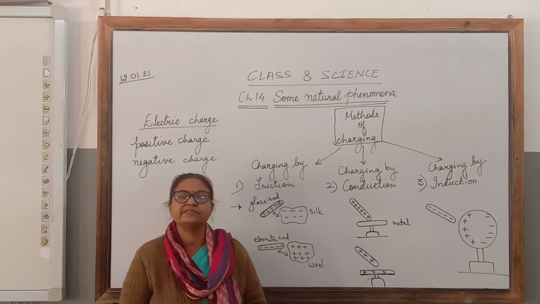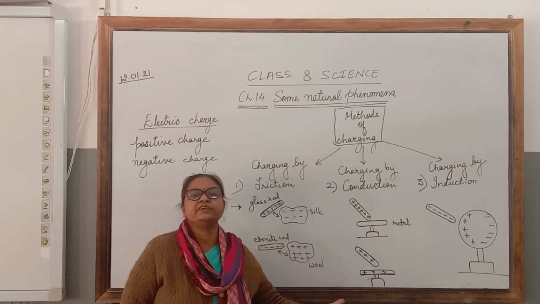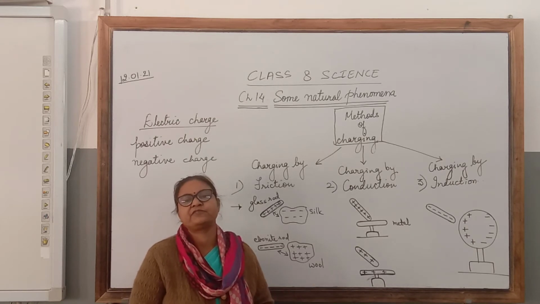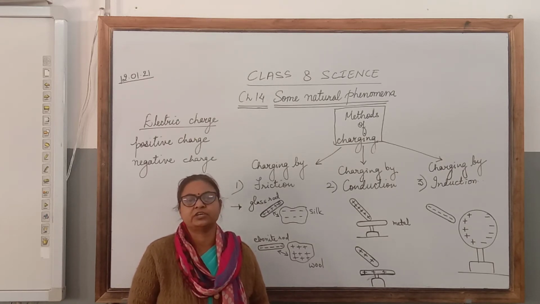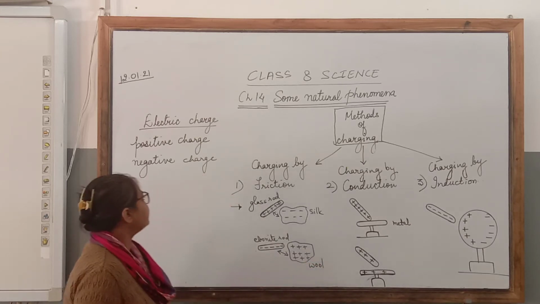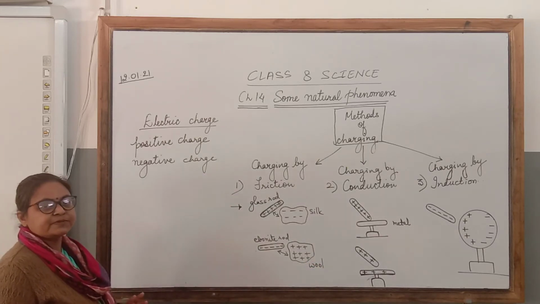And the other object which gains those electrons becomes negatively charged. So we can say that charges are of two types, positive and negative charges.